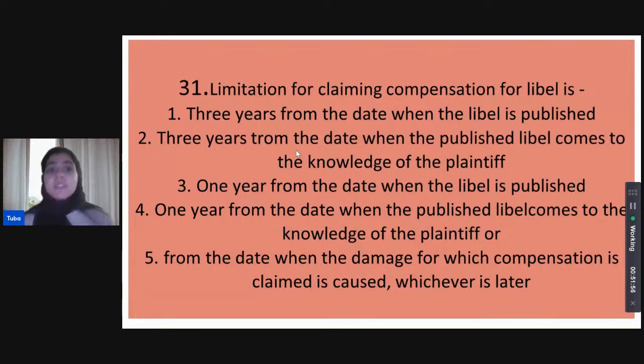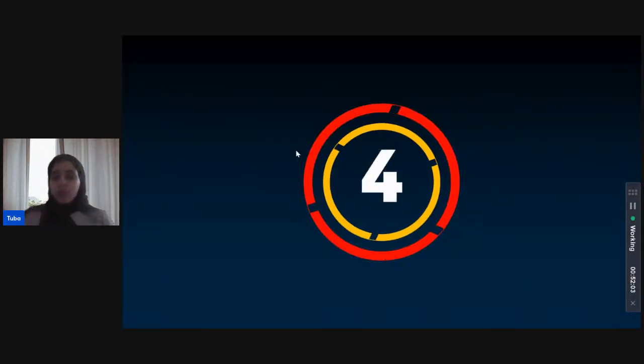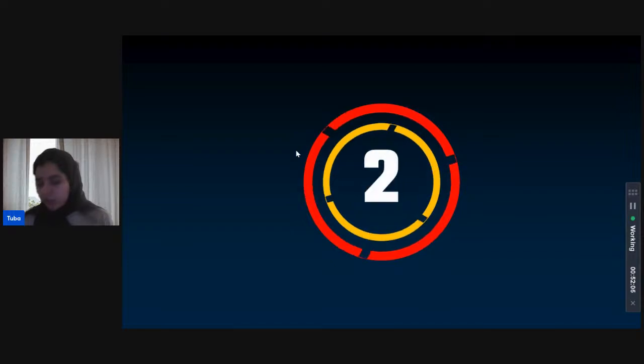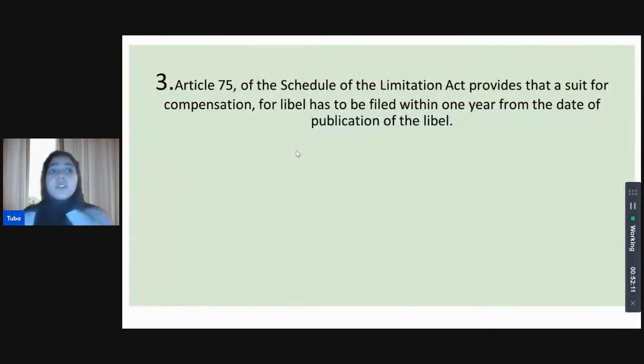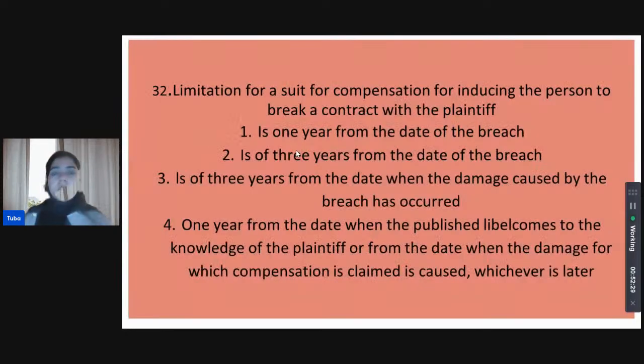All right, Shivani thinks it's 1 year from the date when the libel is published only, and Priyanka thinks it is 3 years from the date when the published libel comes to the knowledge of the plaintiff. Let's see which one is correct. And 3 is correct, Shivani is correct. So if you want to sue for libel, the limitation period is within 1 year from the publication of such libelous material. Okay, Priyanka? Not the discovery, we're not dealing with the discovery, just the publication itself.